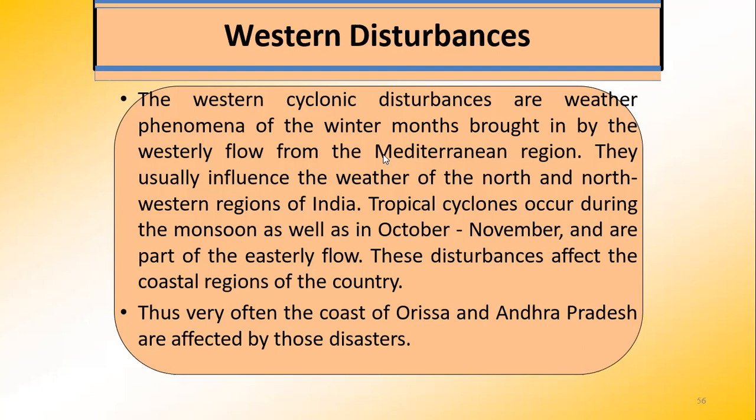Well, we all have. So your research work, not even homework, is to find out how the western disturbances, that is the western cyclonic disturbances or the westerly winds, affect the coast of Orissa. I only want you to find out which disasters were a result of them on the coast of Orissa, and the day, date, and which season it was, which month it was.